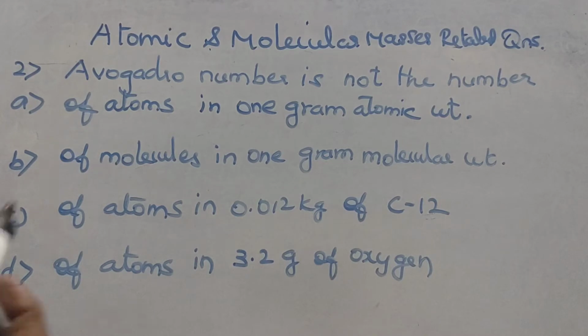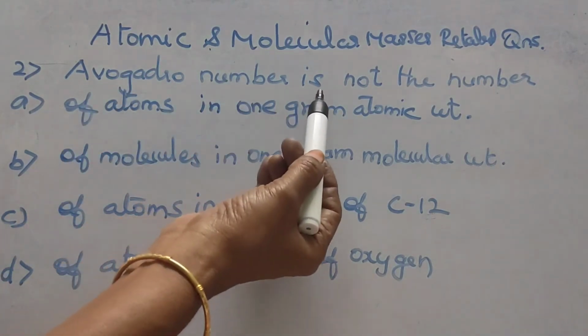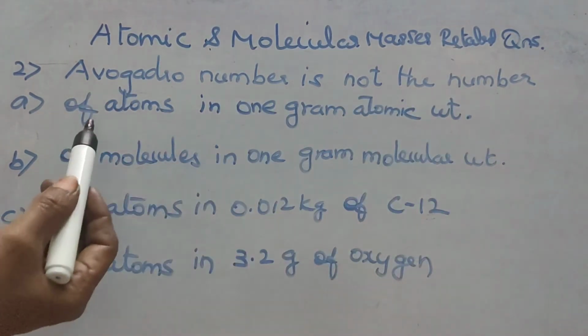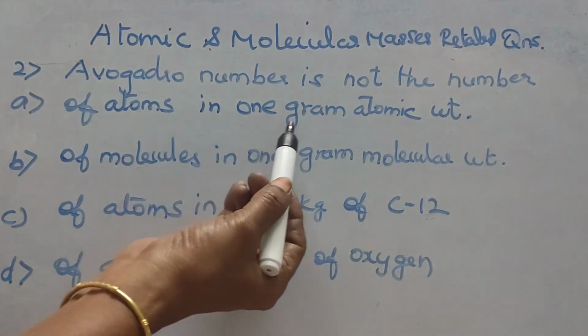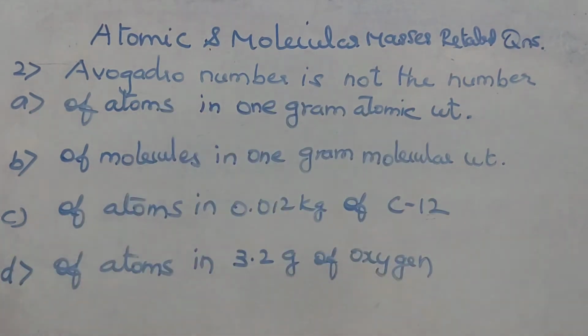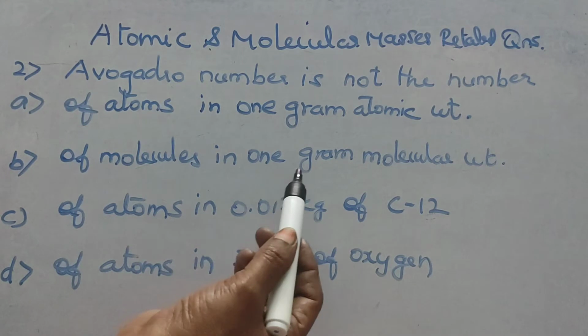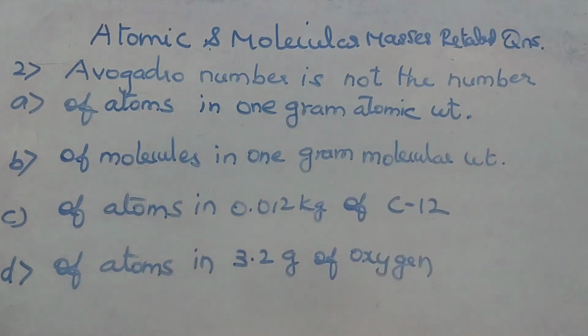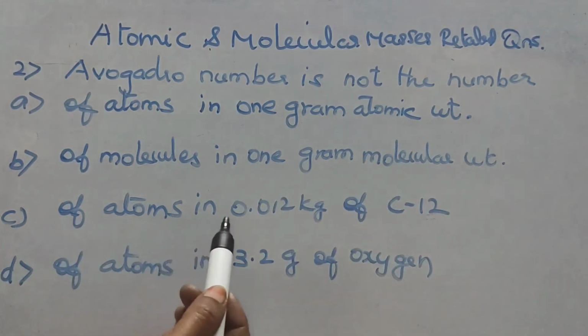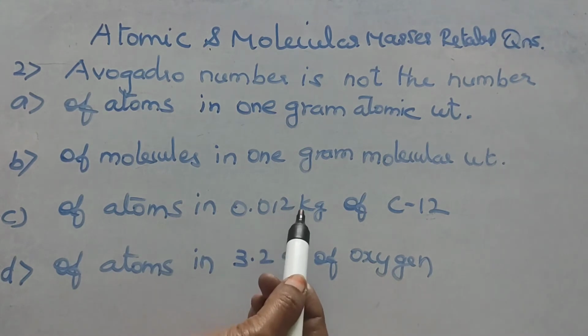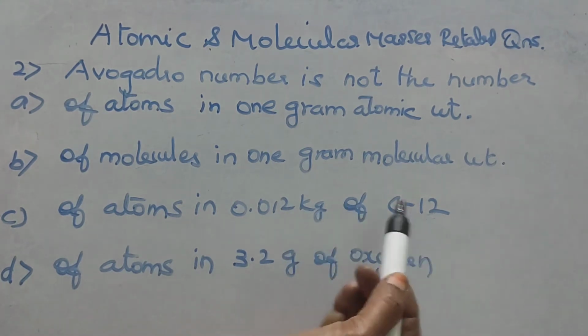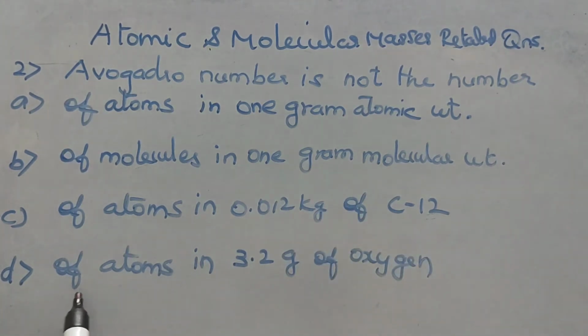Next question. Avogadro number is not the number of atoms in 1 gram atomic weight, of molecules in 1 gram molecular weight, of atoms in 0.012 kilogram of carbon 12, of atoms in 3.2 gram of oxygen.